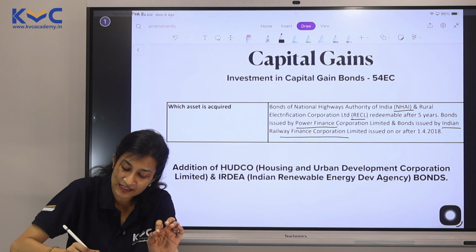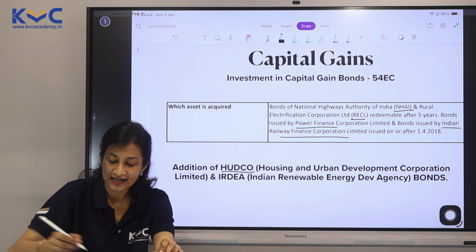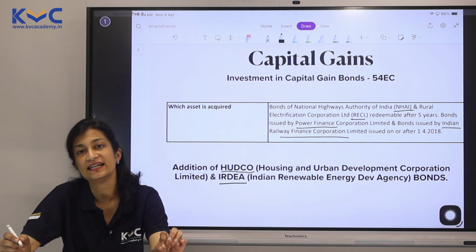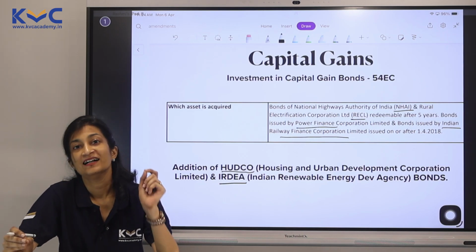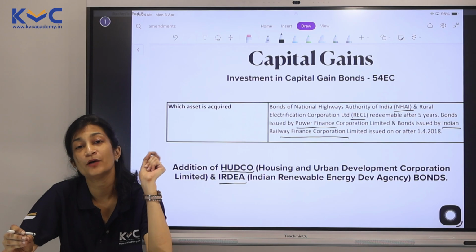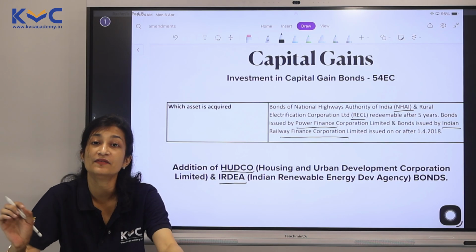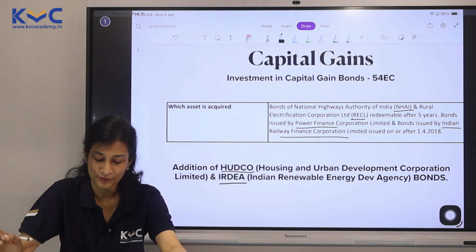Housing and Urban Development Corporation Limited, HUDCO, is also being added, and IREDA, Indian Renewable Energy Development Agency. So these are the 2 additions. If your question mentions these 2 bonds, they are also eligible for 54EC. Please be very clear. It could come in your capital gain problem, just to check you out.